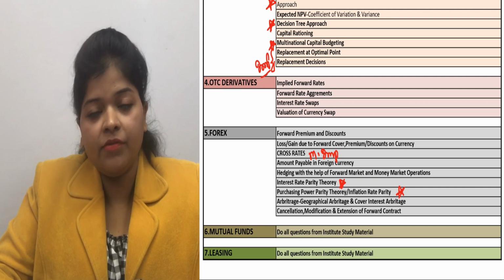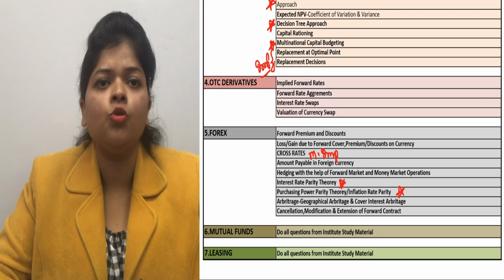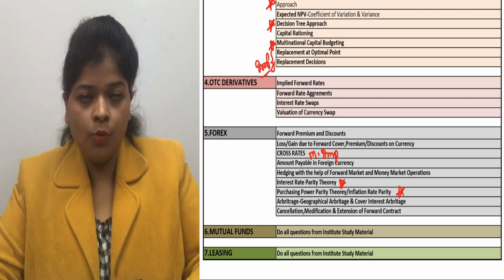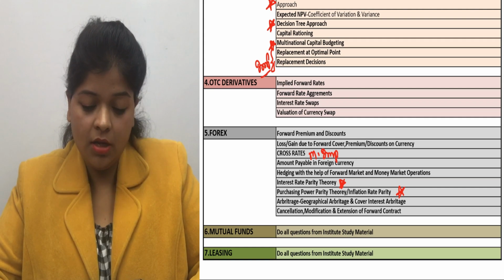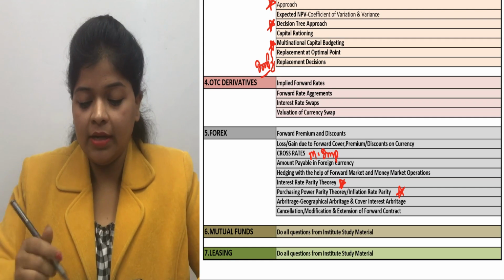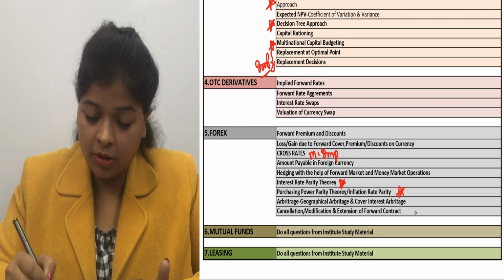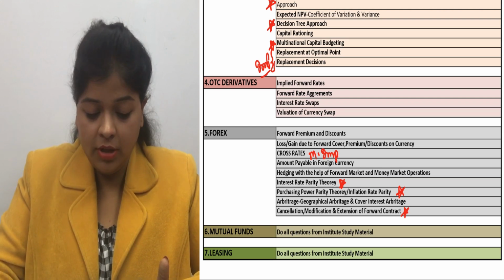Arbitrage, geographical arbitrage. In arbitrage, there are two methods. So cover both methods. First is geographical arbitrage and second is cover interest arbitrage. And cancellation, modification and extension of forward contract. This is also an important topic to be covered before your exams.